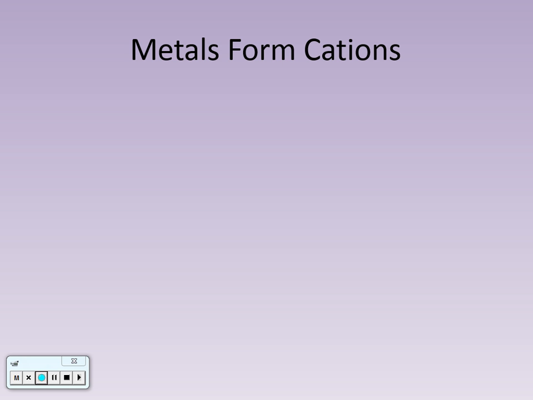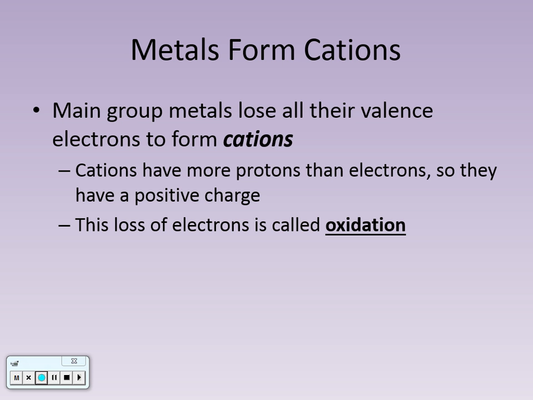Metals lose an electron. Back when we were discussing electricity, things that lose electrons end up being positively charged. So metals that lose electrons form what we call cations. It's not a cation, it's a cation. I know it looks like cation, but it's a cation. Main group metals, not our transition metals, will lose their valence electrons and form cations.